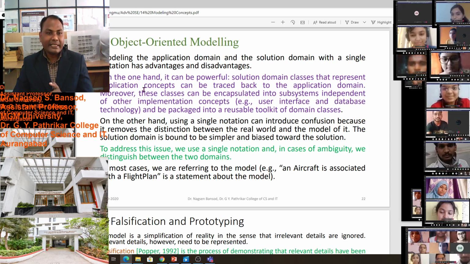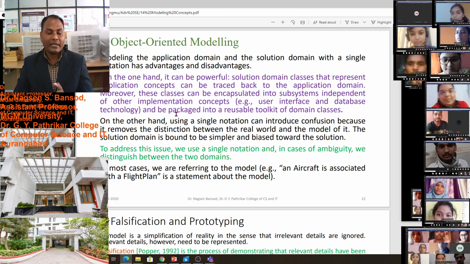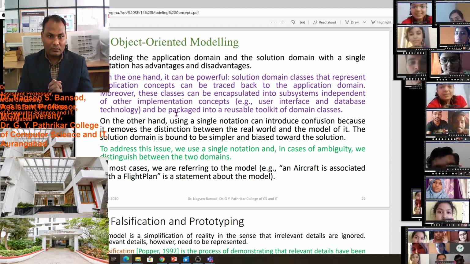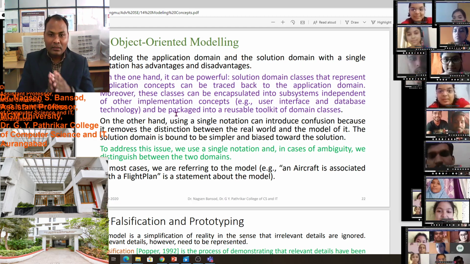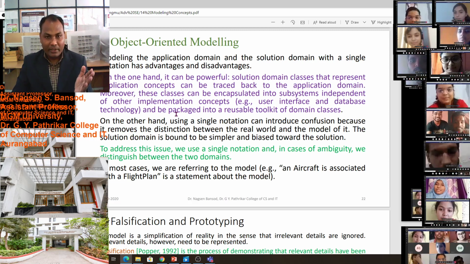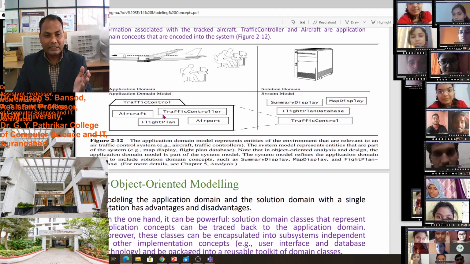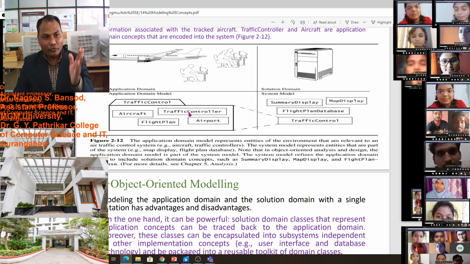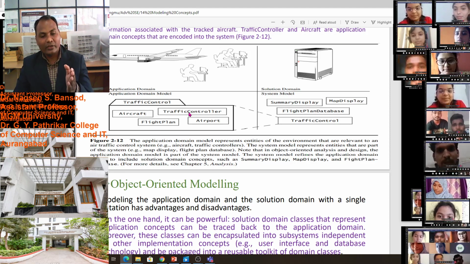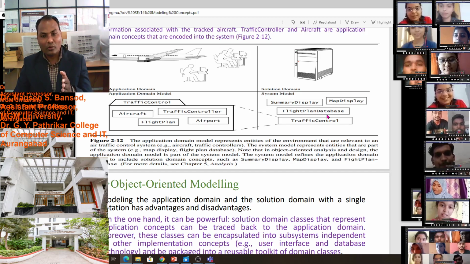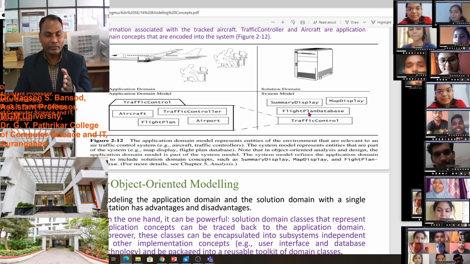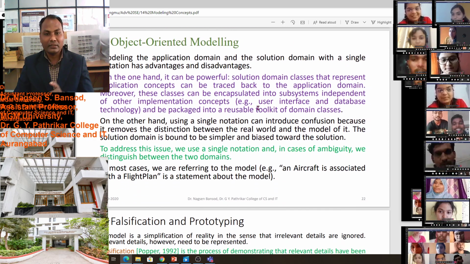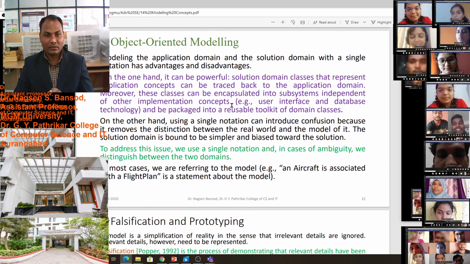Solution domain classes that represent application concepts can be traced back to the application domain. We can trace back to the application domain, though it is somewhat difficult, but we can trace which flight is where and when which flight will come to the airport. We control all of this from the solution domain, meaning from the database. We can find that information, we can trace that.